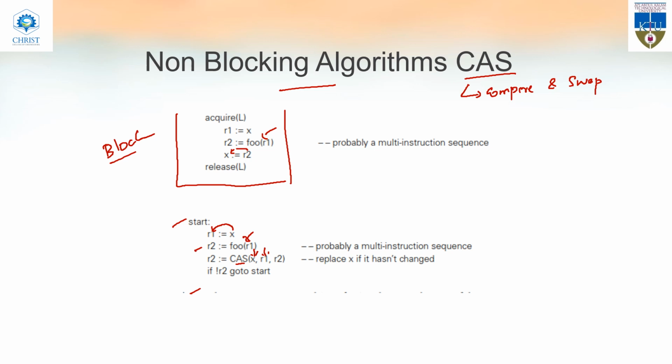If the initial value of X and the current value of X are the same, it is taken as there is no other thread which changed the value of X, right? If R1 and X are not the same, that means some thread has changed the value of X, or some other thread is using X. So instead of a locking system, this is comparing the current value of X and the previous value of X to understand whether any thread is using the variable X.